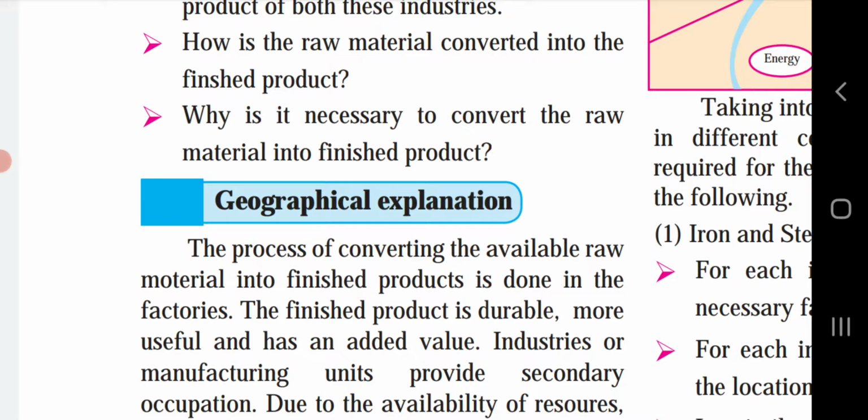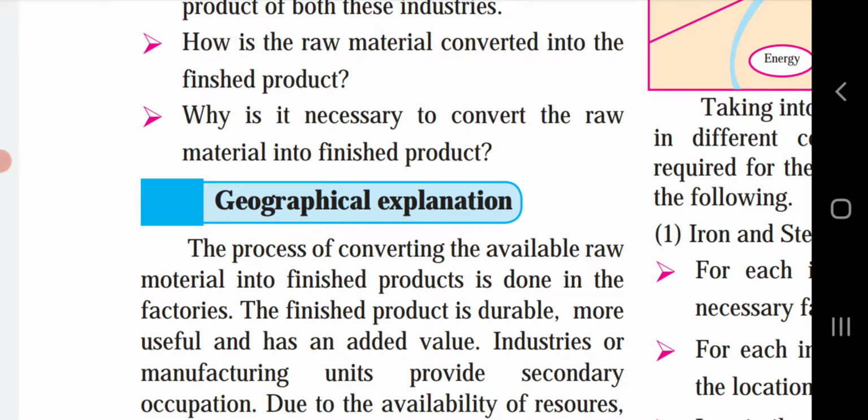After the finishing is done, it is transported to garment factories for cutting, sewing, designing and so on. And the desired product, that is the cotton t-shirt, is made. So this is the process by which the raw material is converted into a finished product.